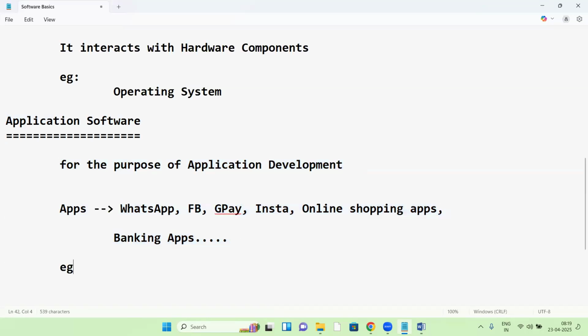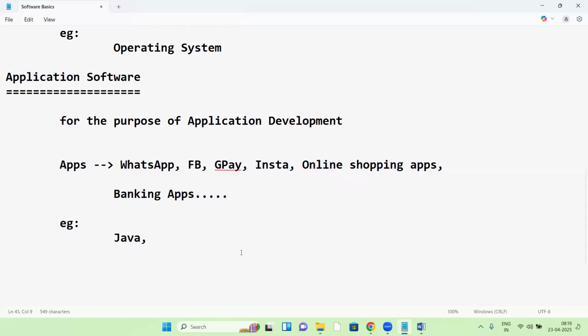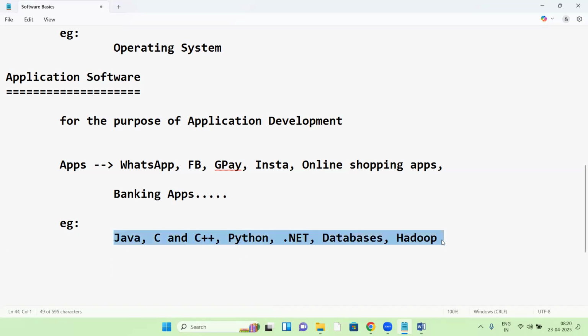Best example for application software is Java. Java is a mostly used application software compared to any other technology. Even C and C++ are also application software. Python is also application software. Even .NET is also application software. Databases are also application software. Suppose Hadoop is also application software. These are all application software, some examples.